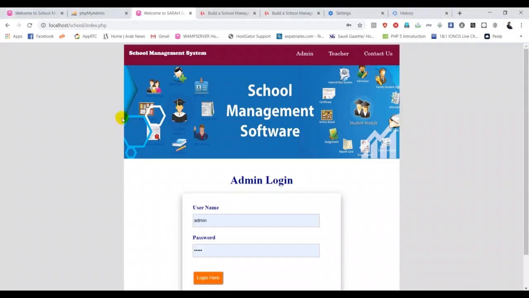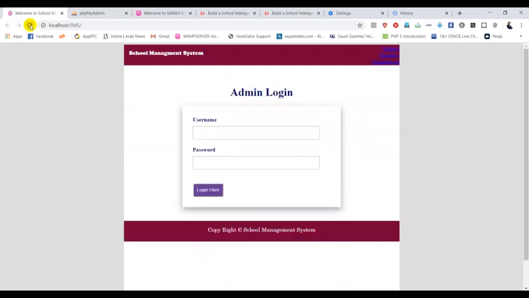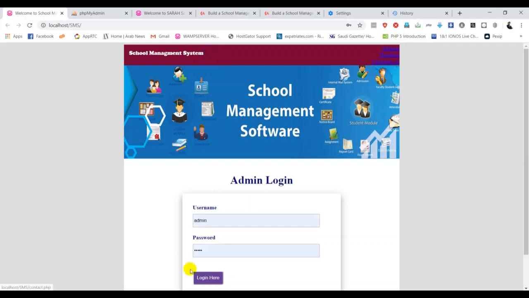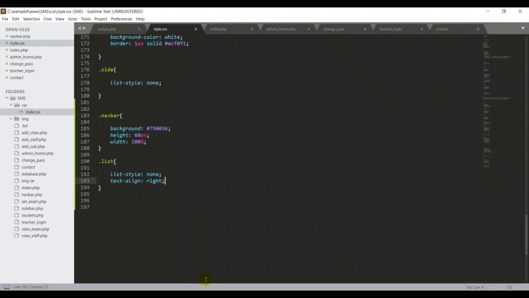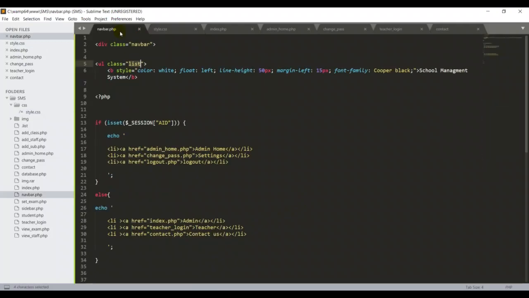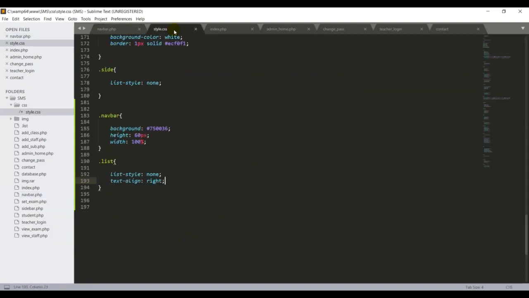Control S. Then I go back here and refresh. That's a good job, right? Now I want to style another one, because in navy.php I have an anchor text, and I want to give the style for this one. If you want to give style to the anchor tag in the CSS, there are some rules.